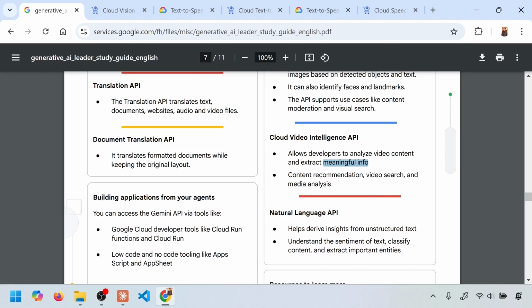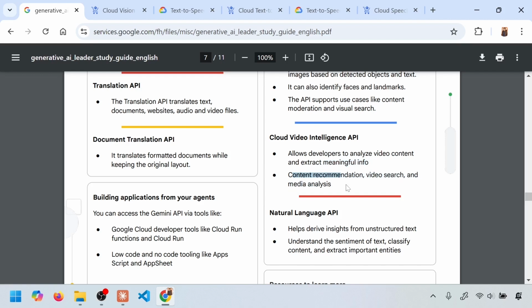Indexing of the video, finding out how many people are there, what the timelines are within the video. You might have seen in YouTube, it automatically finds out each part of the video, what is being discussed in each part of a training video. It is not done by the content providers. It is automatically done by the video intelligence by Google. So that is what this is all about.